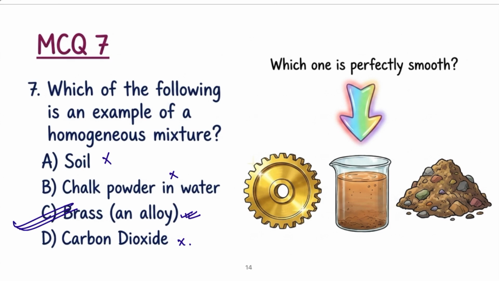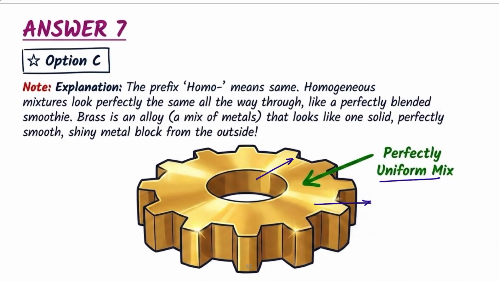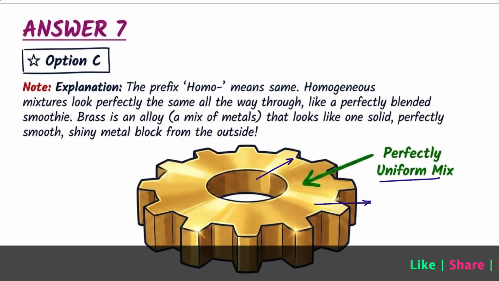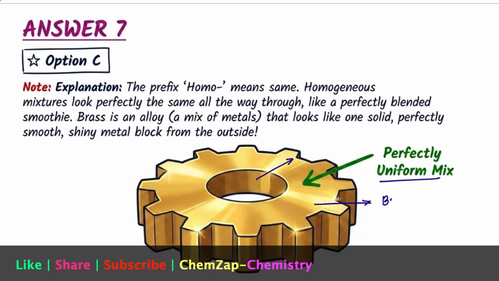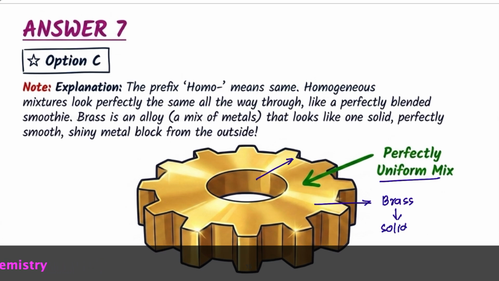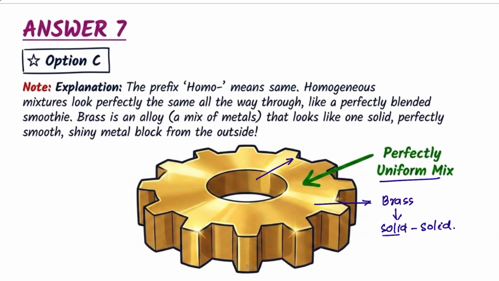So what is the explanation of this question number 7? Now check the explanation of question number 7, right? Homogeneous means what? Having a uniform composition. So brass is an alloy, right? Having what? Solid and solid. The solute is also solid and the solvent is also solid. So it is a solid type of homogeneous mixture, right? That's why brass is an example of a homogeneous mixture.